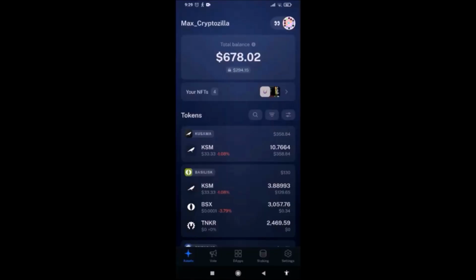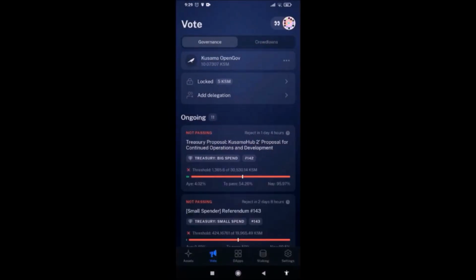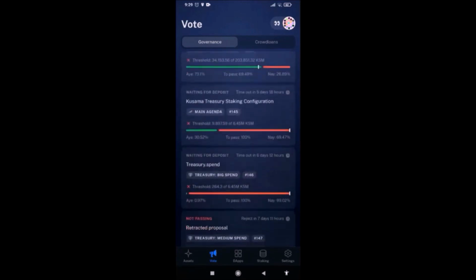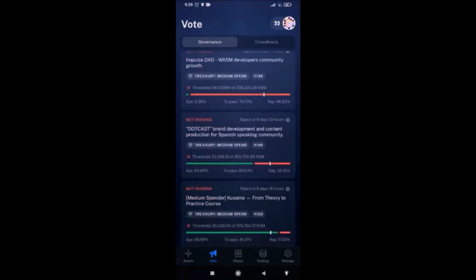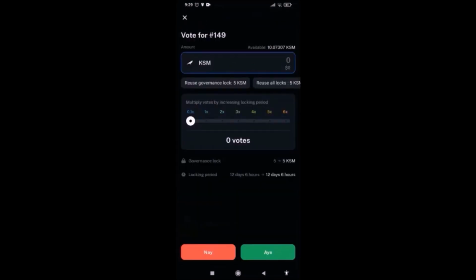Voting using Nova Wallet is even easier. At the bottom, click Vote. Here select Kusama OpenGov. Here are listed all currently ongoing referenda, so click the referendum you want to vote on. Scroll down and click Vote. Add the amount of KSM, let me add 1. Then I select conviction multiplier, for instance 1, which means my vote will have the value of 1 KSM.